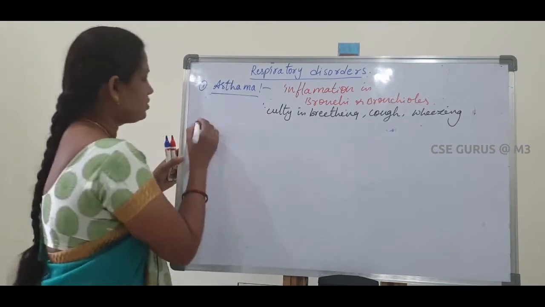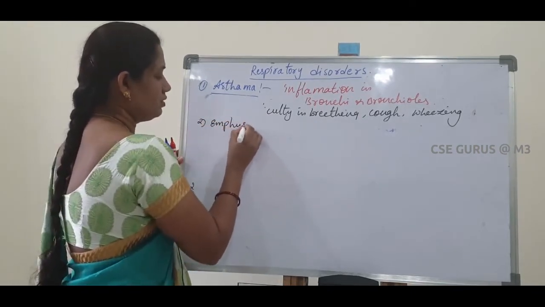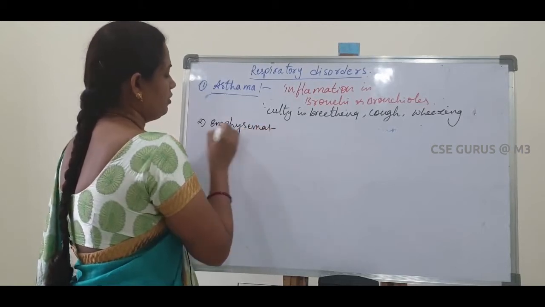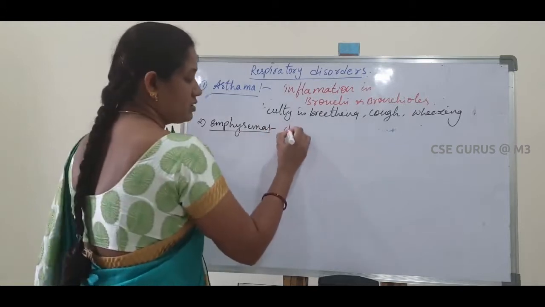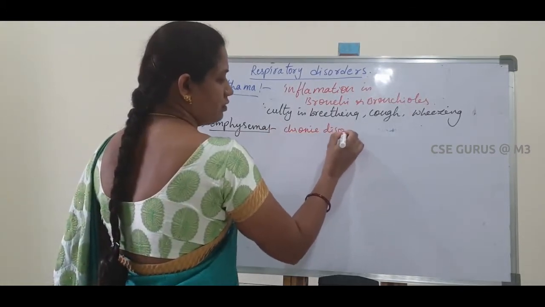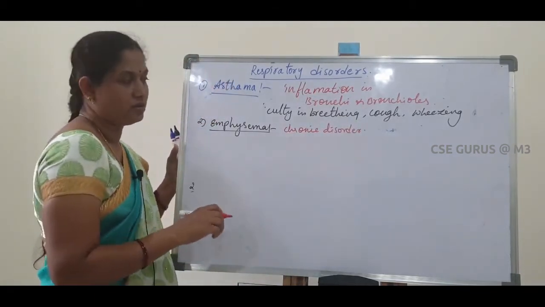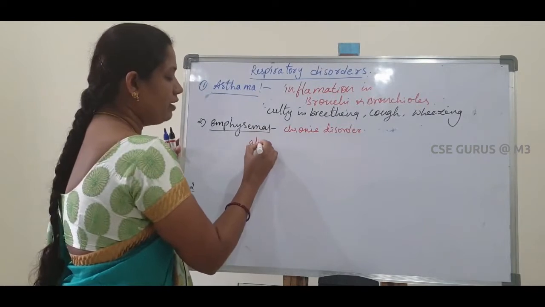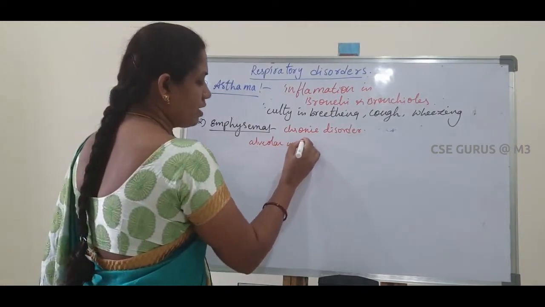The next disorder is emphysema. Emphysema is a chronic disorder. Chronic disorder means a dangerous disorder. Here the alveolar walls get damaged.